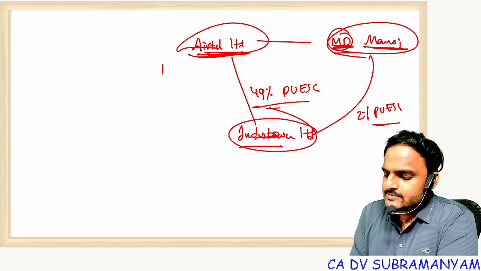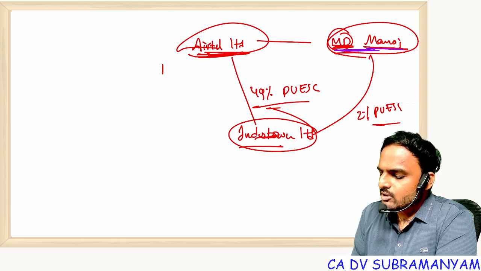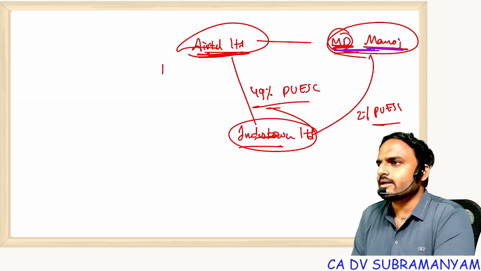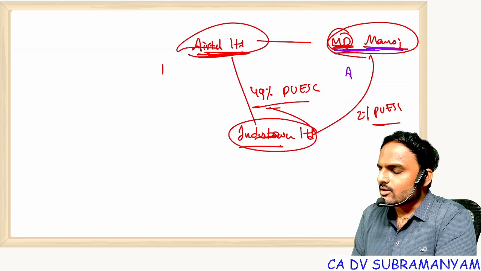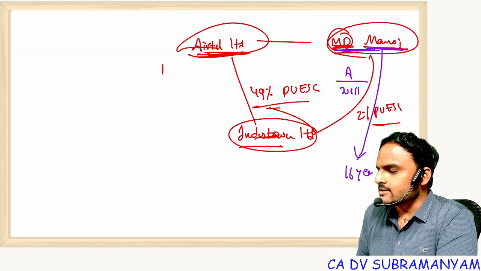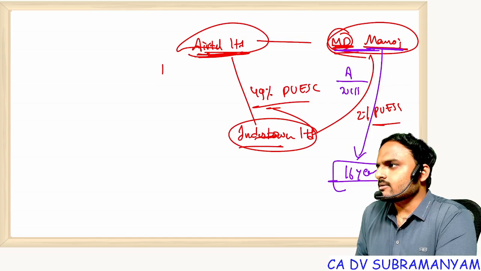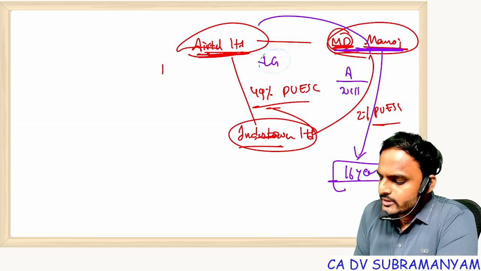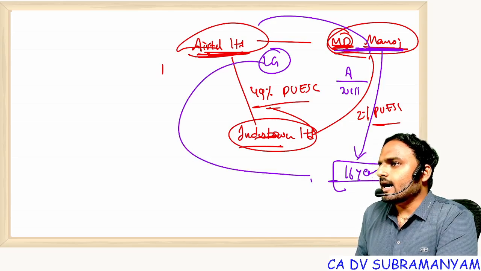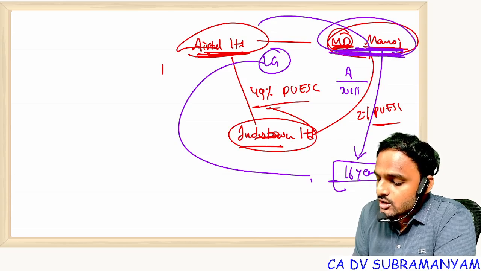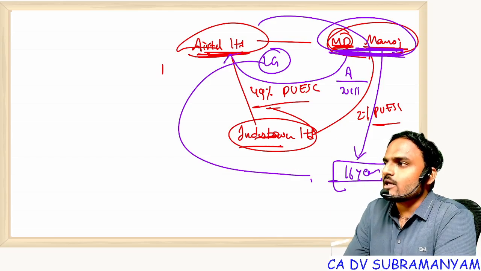Now what happened is, one day managing director Manoj got two heart attacks, and he knew that he would get a third heart attack immediately. That's why he called his lawyer and made a will. As per the will, he has a son who is a 16 year old minor. So Manoj appointed Airtel as a legal guardian to take care of his son. As a matter of fact, all the assets of managing director Manoj got transmitted to Airtel.